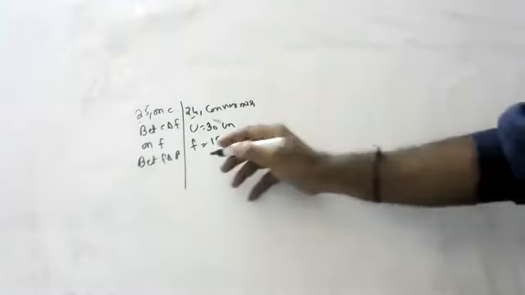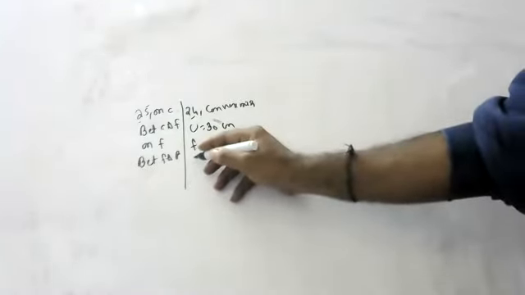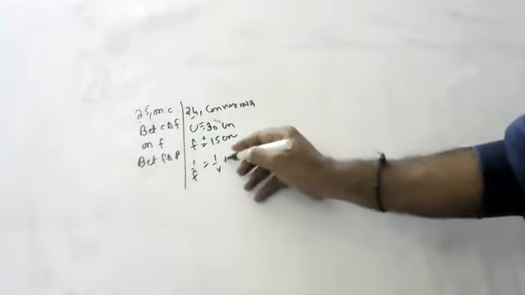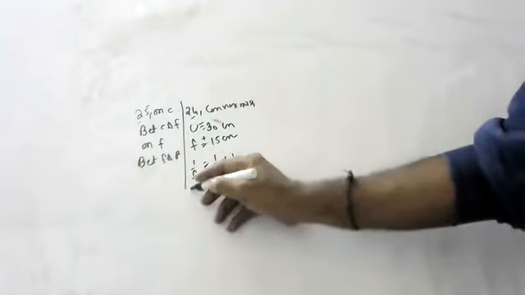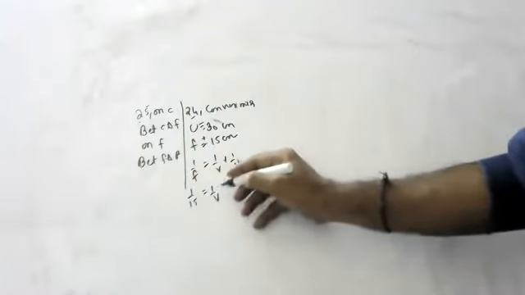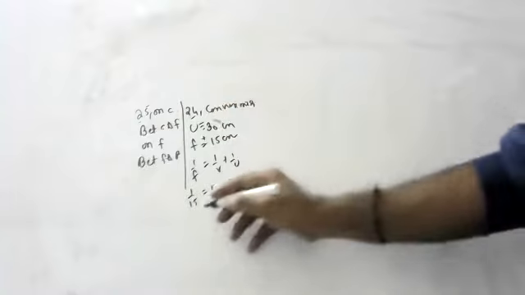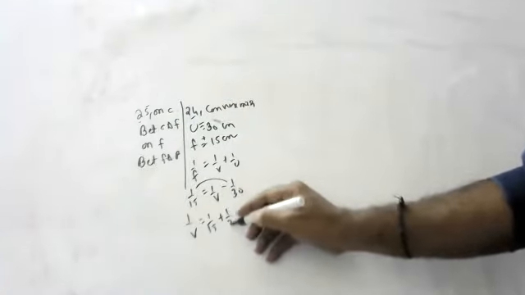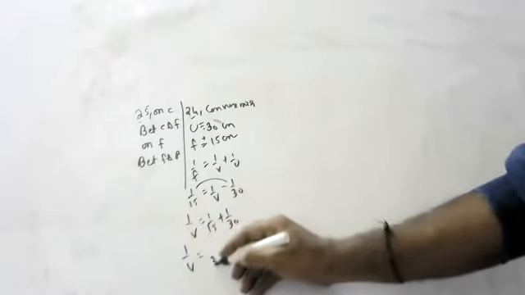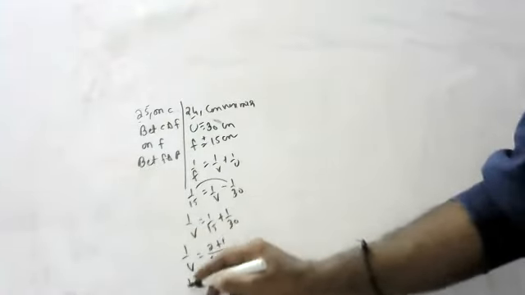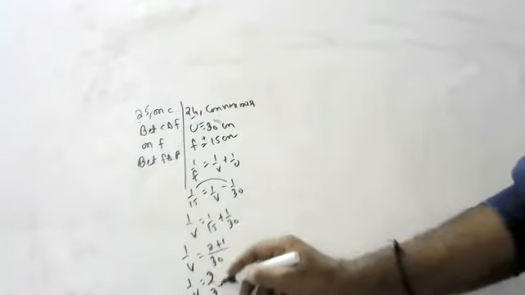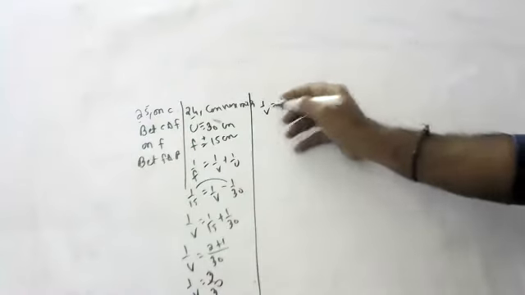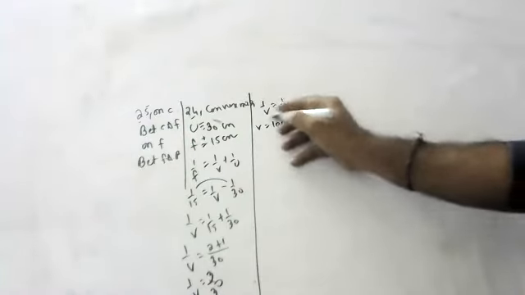Image is formed. Convex mirror, no, children. Tell me, children. This is plus, this is minus. 1 by f is equal to 1 by v plus 1 by u. Please see here, children. 1 by 15 is equal to 1 by v minus 1 by 30, because minus, no, children. So this comes here. 1 by v is equal to 1 by 15 plus 1 by 30. 30 is the LCM, children. 2 plus 1. 1 by v is equal to 3 by 30. Okay. So 1 by v is equal to 1 by 10. So v is equal to 10 centimeters.